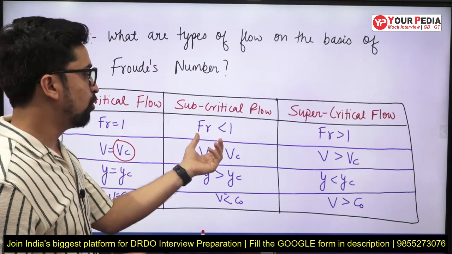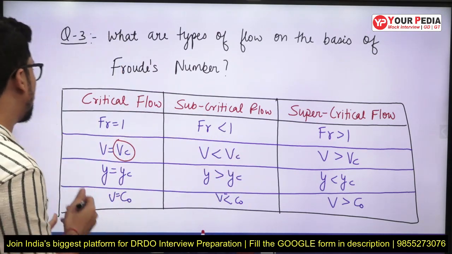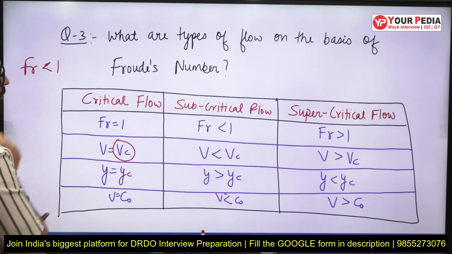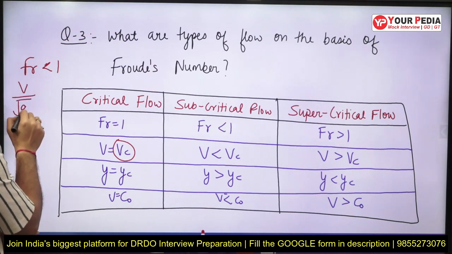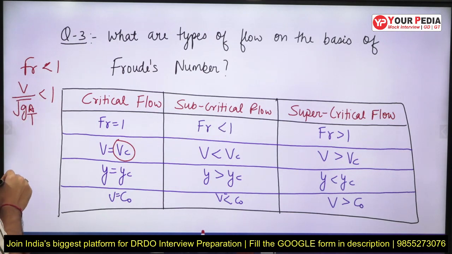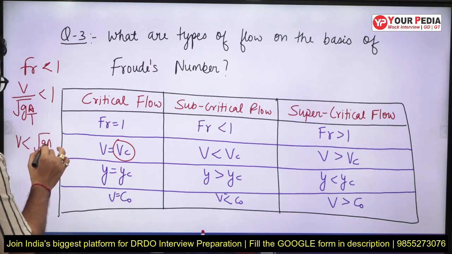For subcritical flow, the velocity will be less than VC, and this you can derive from here also. Since Froude number is less than 1 for subcritical flow, and Froude number is V upon root GA by T, which is less than 1, therefore V is less than root GA by T.